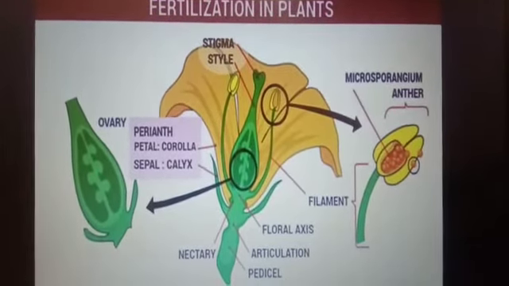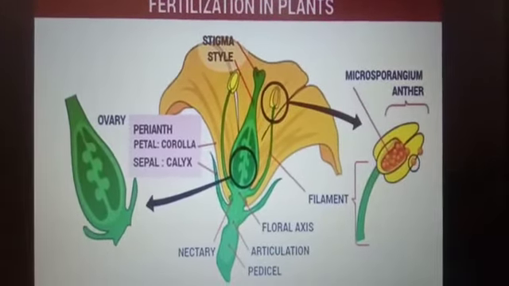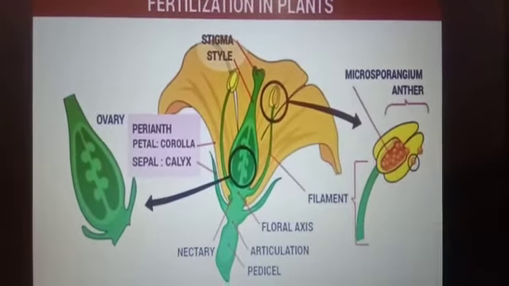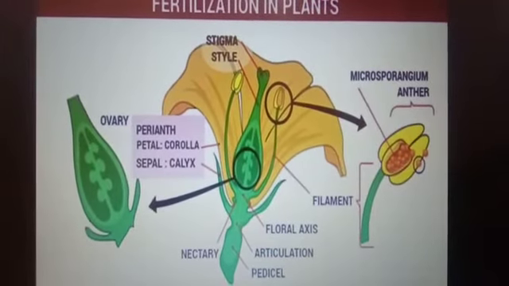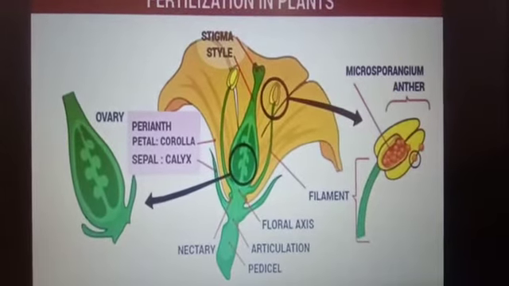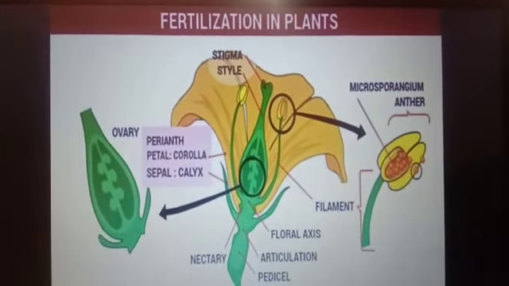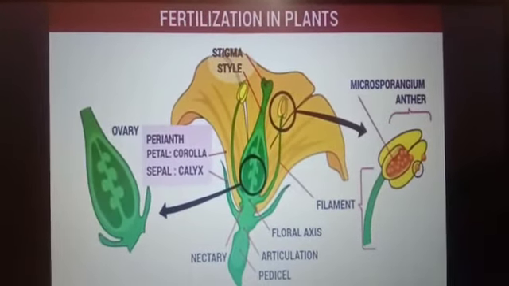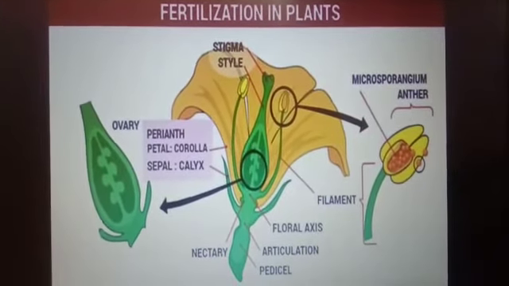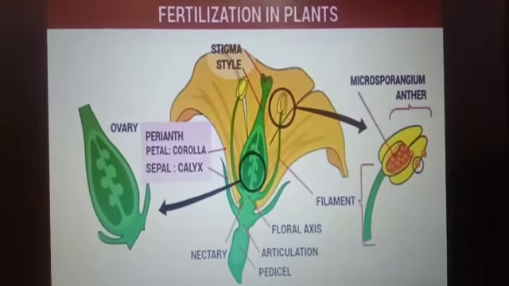Fertilization takes place as follows. When the pollen grains fall on the stigma of the pistil, the pollen grains grow a pollen tube downward through the style toward the female gamete in the ovary. A male gamete moves down the pollen tube. The pollen tube enters the ovule in the ovary and the tip of the pollen tube bursts open and the male gamete comes out of the pollen tube. In the ovary, the male gamete combines with the female gamete in the ovule to form a fertilized egg cell. It's called a zygote.